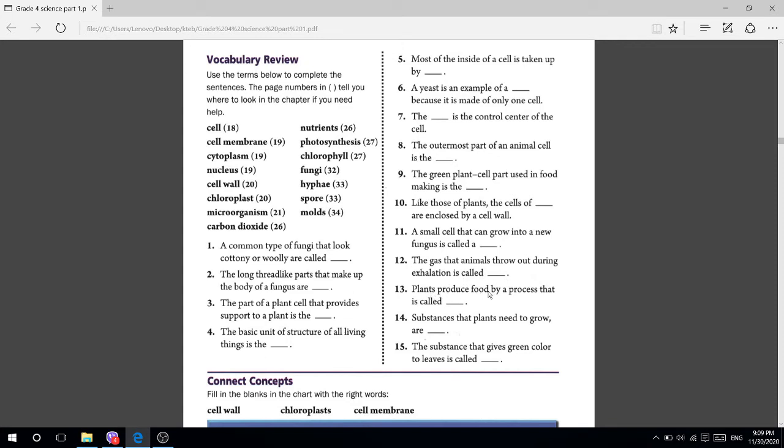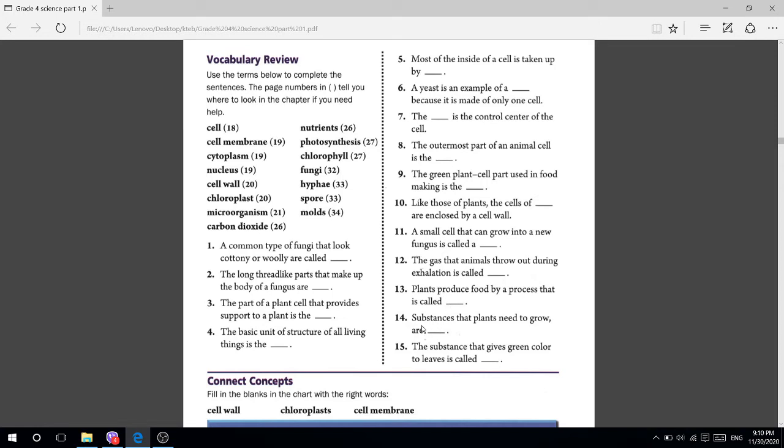Plants produce food by a process that is called what? That process is called photosynthesis. Write down here photosynthesis. Okay, photosynthesis, this one, photosynthesis in number 13.